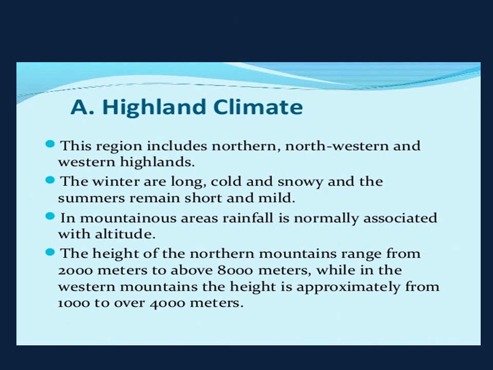Highland climate. The region includes northern, northwestern and western highlands. The winters are long, cold and snowy, and the summers remain short and mild. In the mountain areas, rainfall is normally associated with altitude. The height of the northern mountains ranges from 2000 meters to above 8000 meters, while the height of the western mountains is approximately from 1000 to 4000 meters.